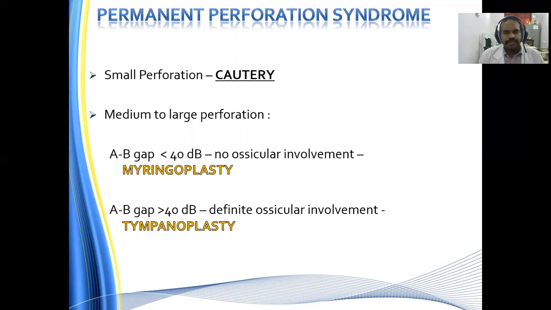For permanent perforation, for smaller perforations, you can use cautery. For medium to large perforation, if the air-bone gap is less than 40 decibel with no ossicular involvement, you can go for myringoplasty. If it is more than 40 decibel, you can go for tympanoplasty.